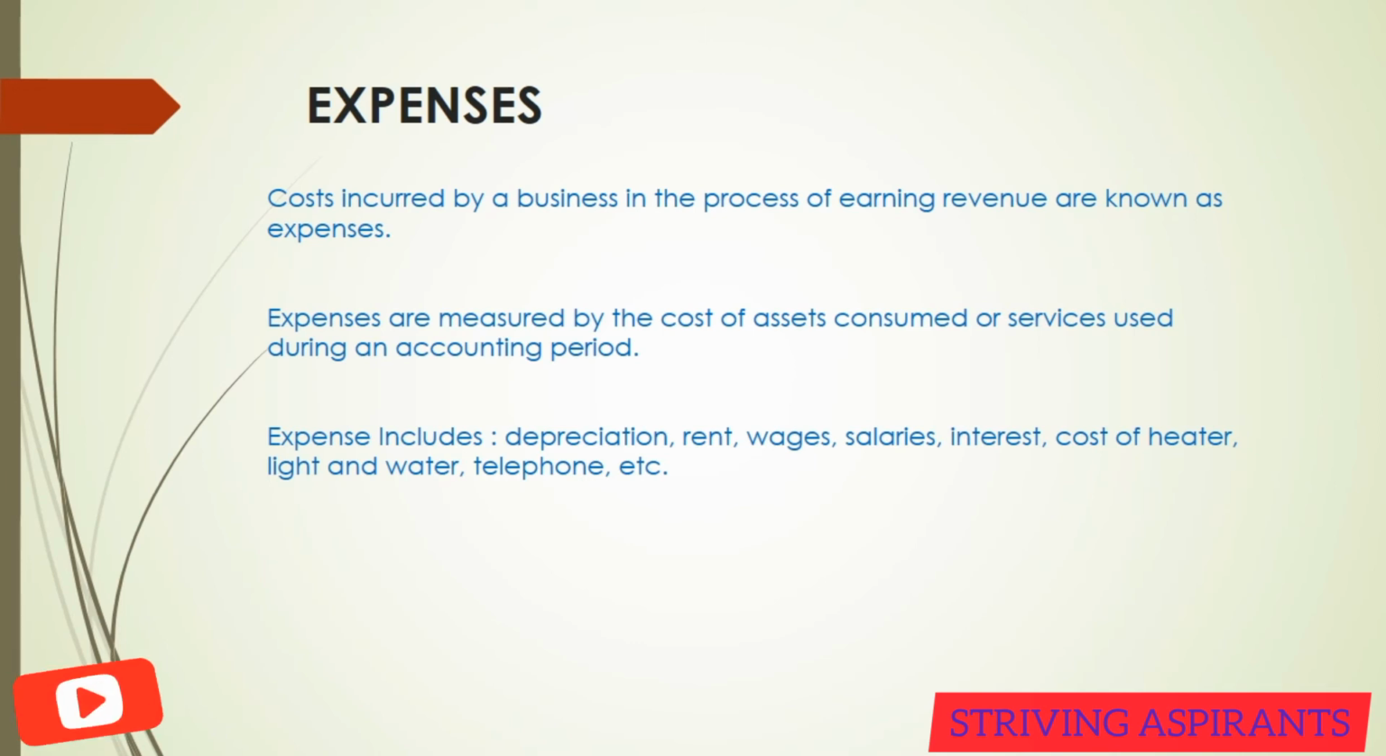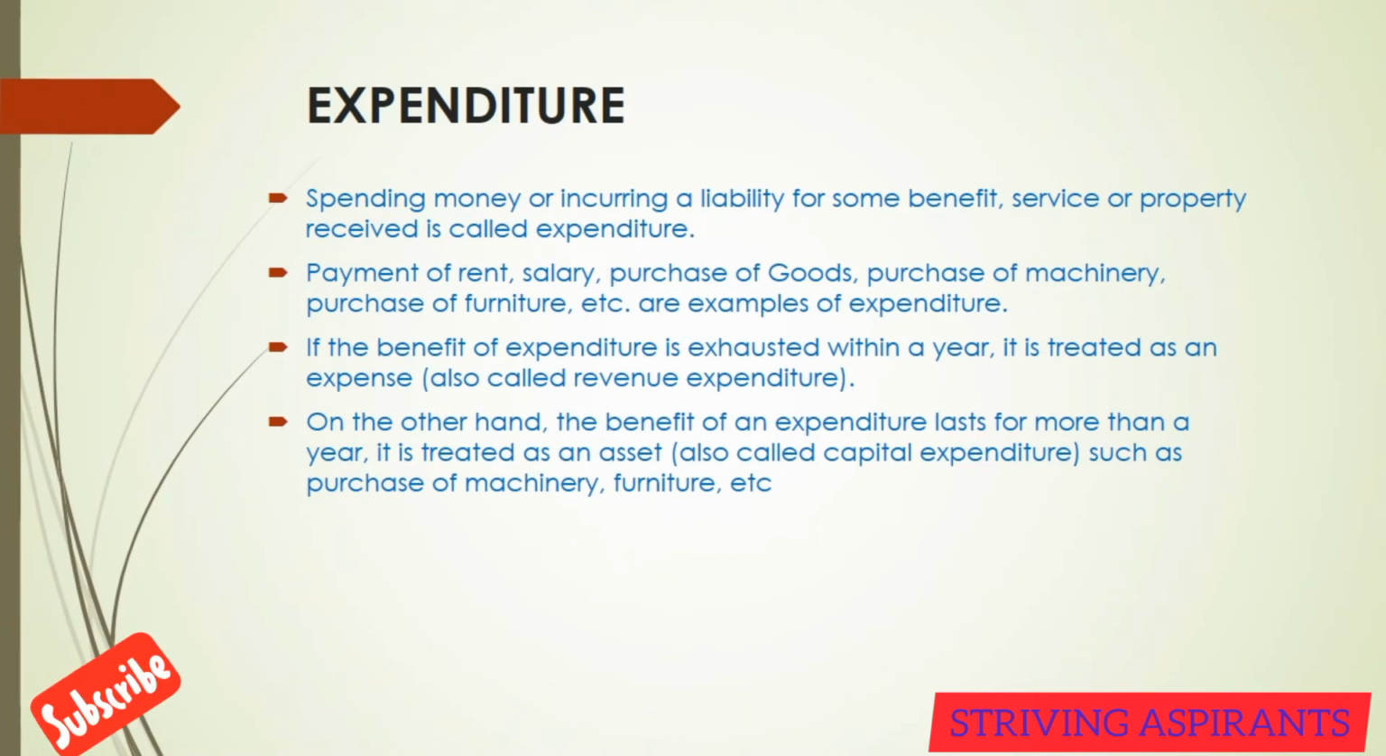Next one is expense, which is the cost incurred by a business in the process of earning revenue. Expenses include depreciation, rent, wages, salaries, interest, cost of heater, light, water, telephone. These are all expenses. Next one is expenditure. Spending money or incurring a liability for some benefit, service or property received is called expenditure. Payment of rent, salary, purchase of goods, purchase of machinery, purchase of furniture, etc.